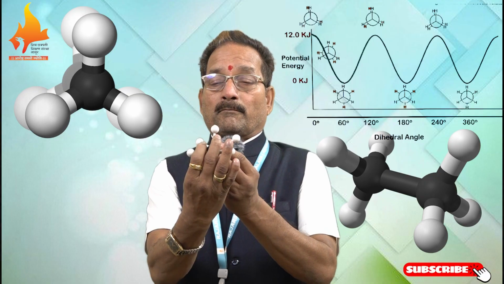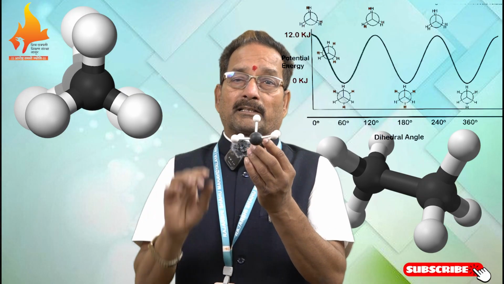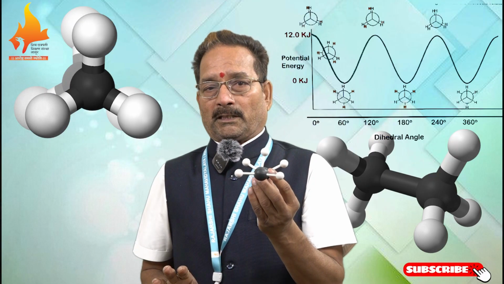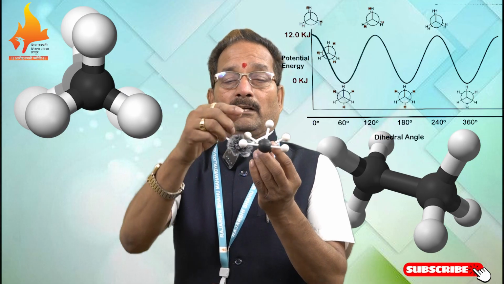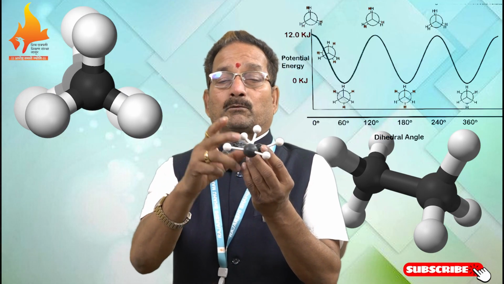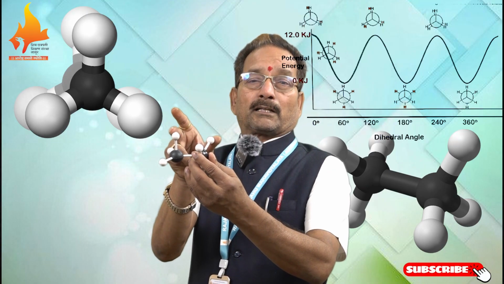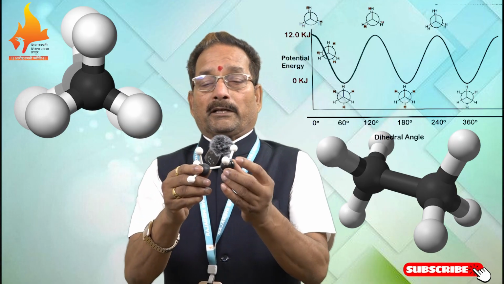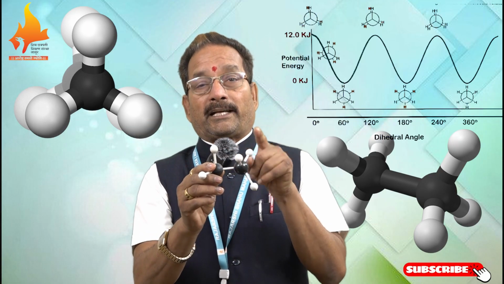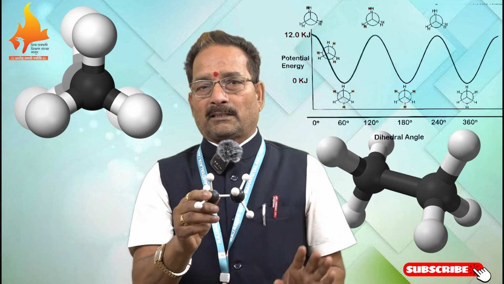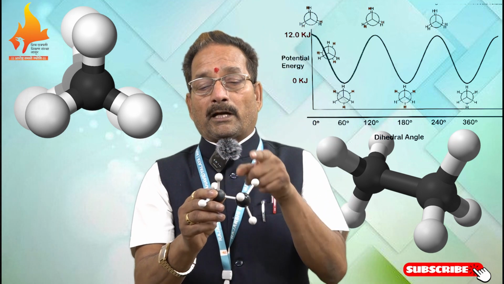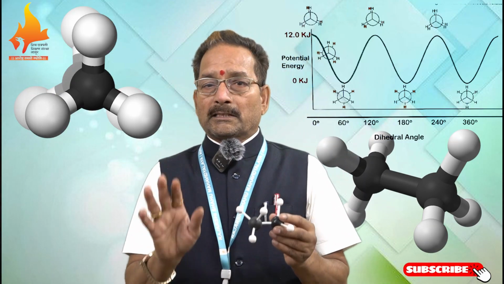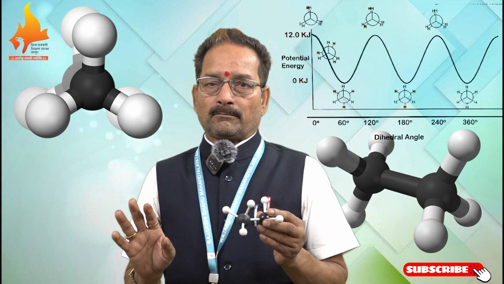In the staggered form, the hydrogen atoms are slightly farther away from one another than in the eclipsed conformation. Hydrogen 1 of carbon 1 and hydrogen 1 of carbon 2 are away from one another. Therefore, here the repulsive interaction is less, that is, the repulsion between two hydrogens is less, and as repulsion decreases, potential energy decreases.